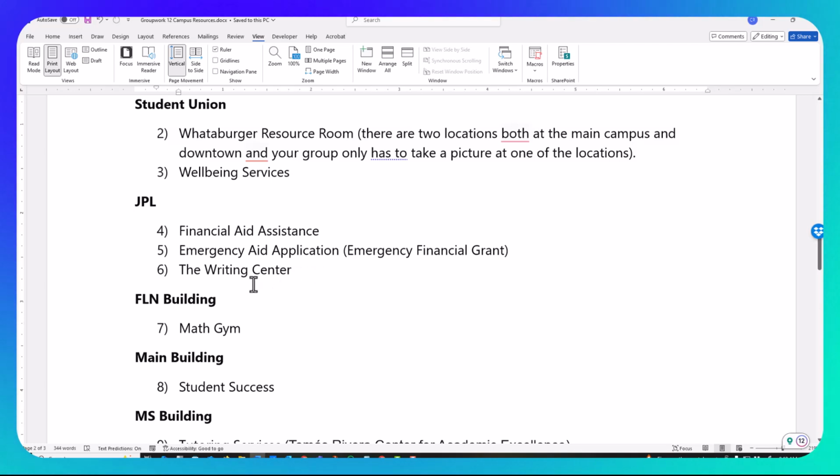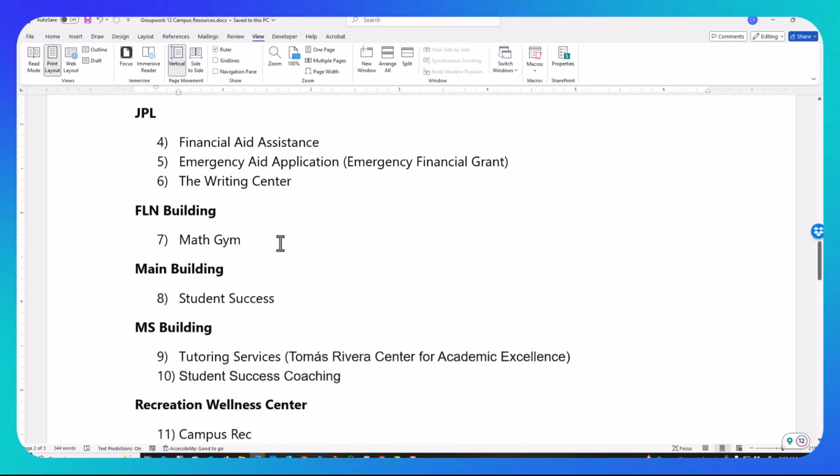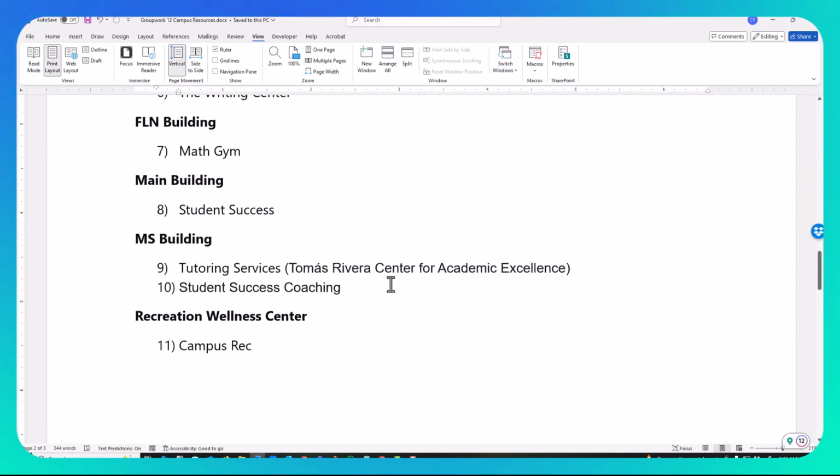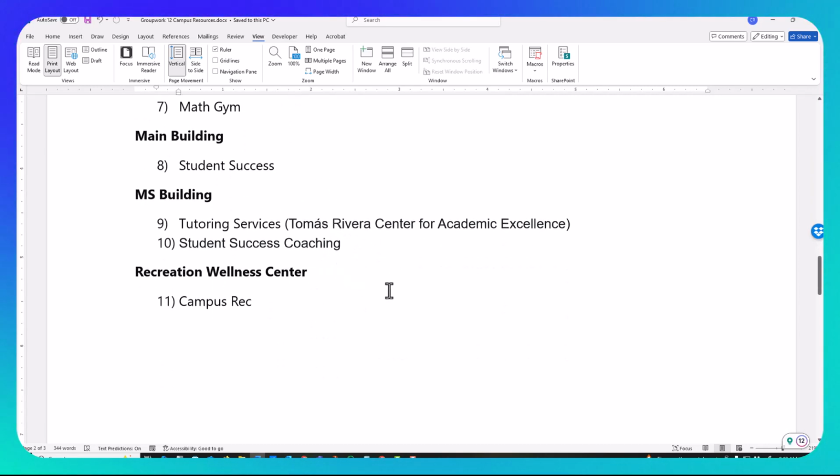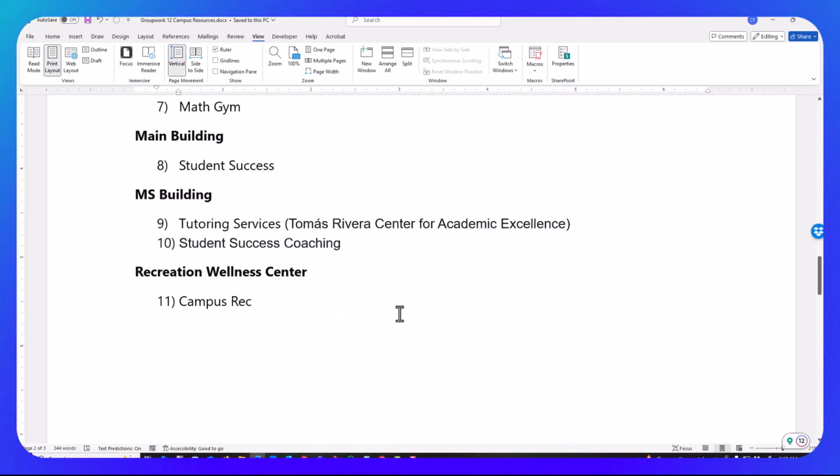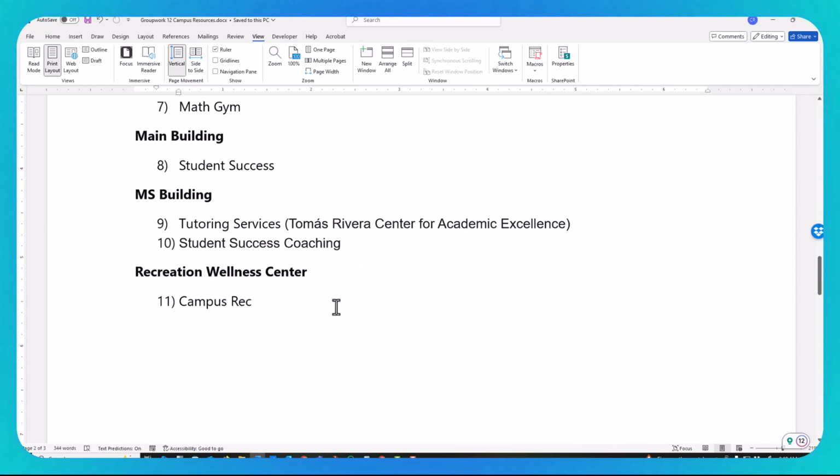Financial aid, emergency aid, the writing center, your famous TA for our class, Jordan. Go take a picture with her. That would be extra bonus points. The math gym, student success, tutoring services that are also offered outside of the math gym. And then the Rec Wellness Center.